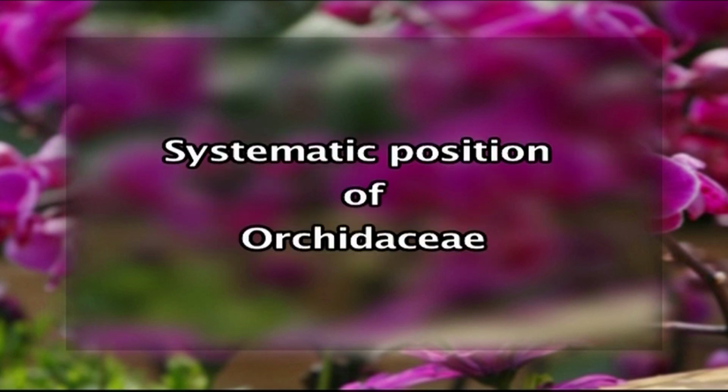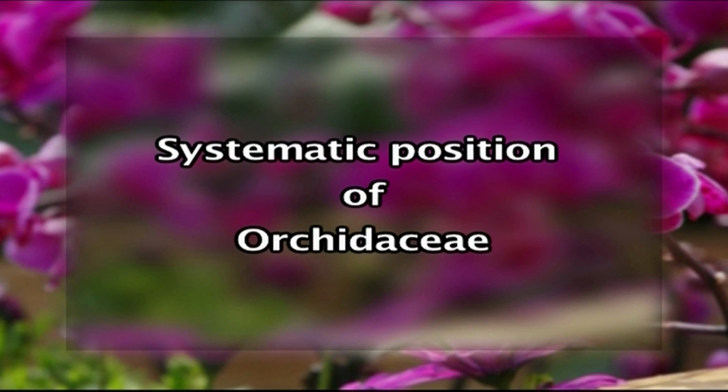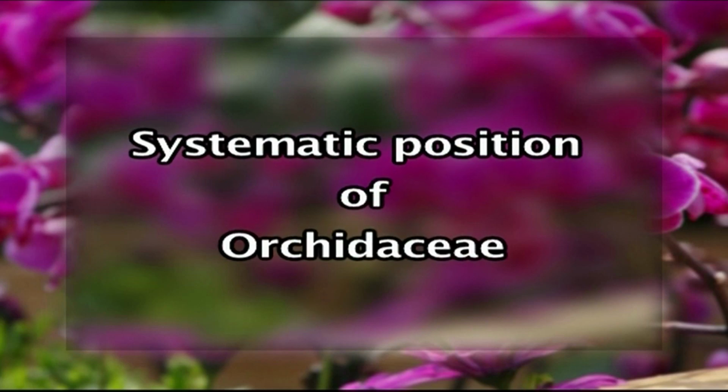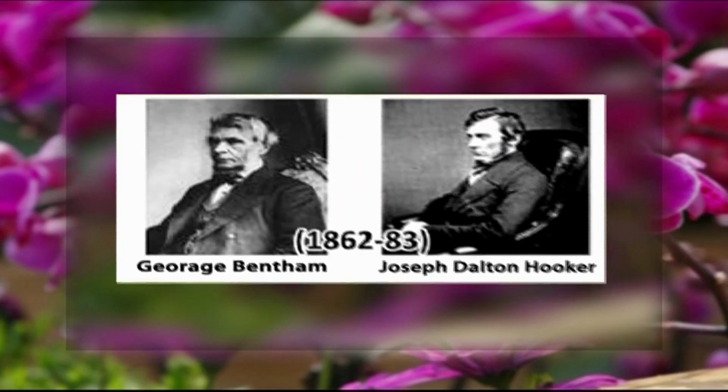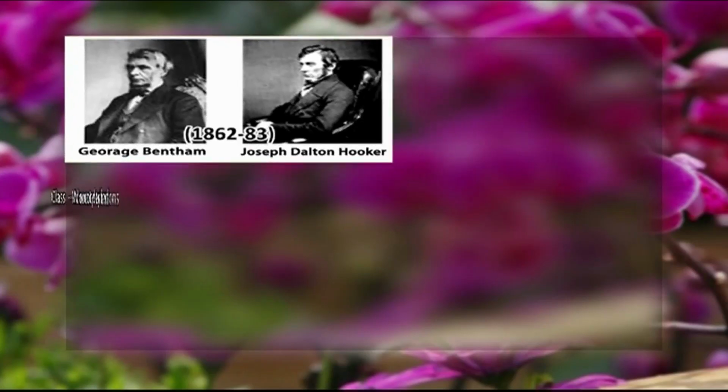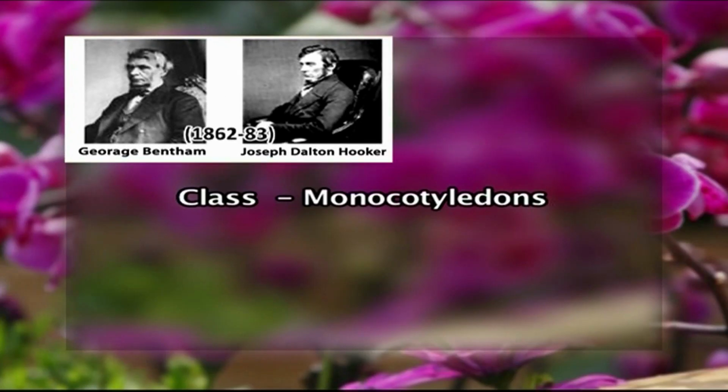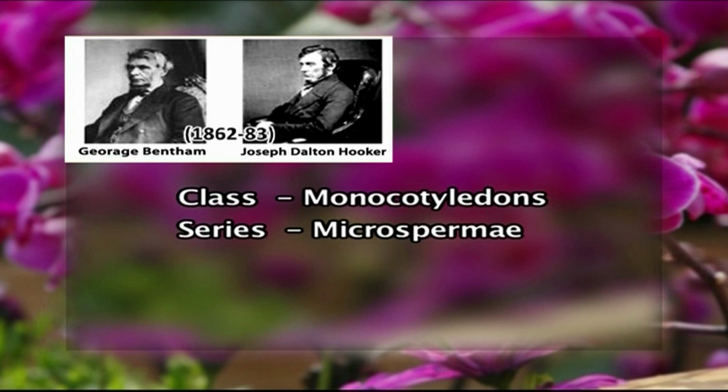Now the second part of the lecture, that is the systematic position of Orchidaceae. We will just mention a few of the prominent classifications, starting with Bentham and Hooker's classification. Bentham and Hooker classified Orchidaceae under the class Monocotyledons, under the series Microspermae and the order Orchidales.